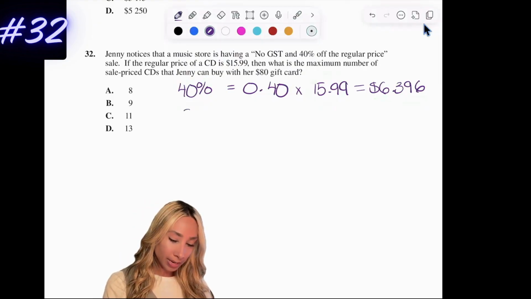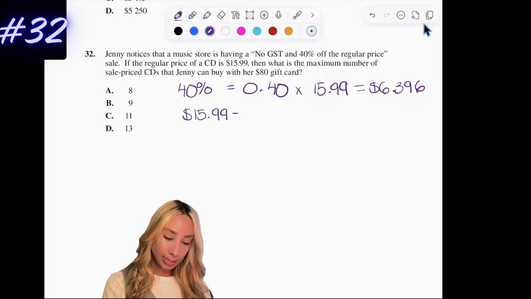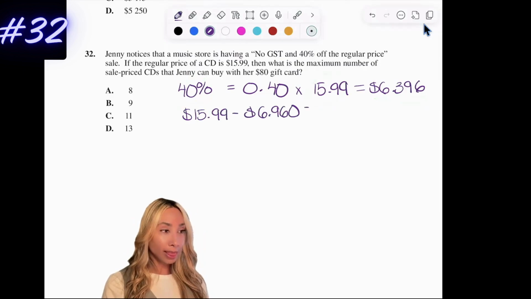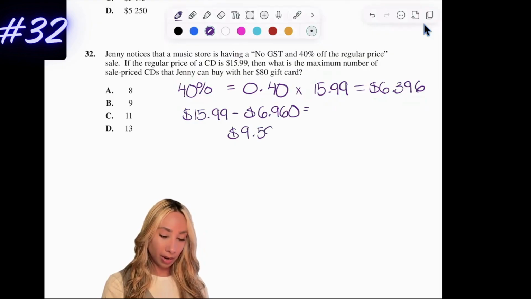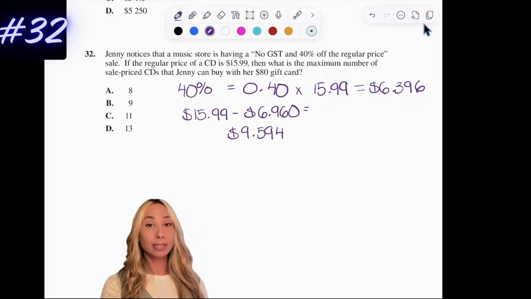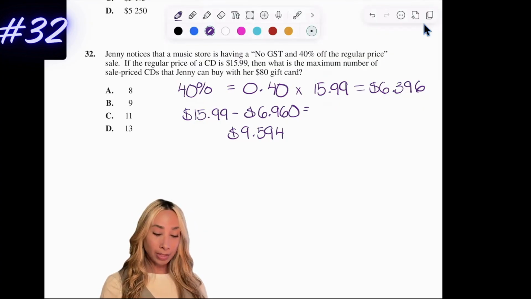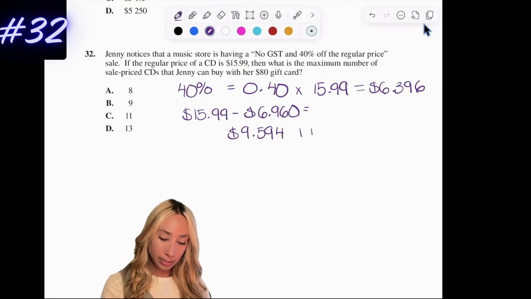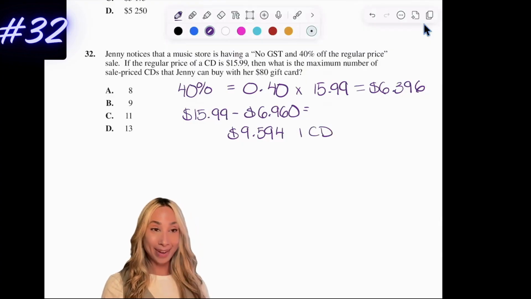So now we have to take the original price of the CD and subtract it from the value that we just got. So when I do that, that's going to tell me that she's paying $9.59 per CD, right? I didn't round anything. So that means one CD at the sale price costs that much.